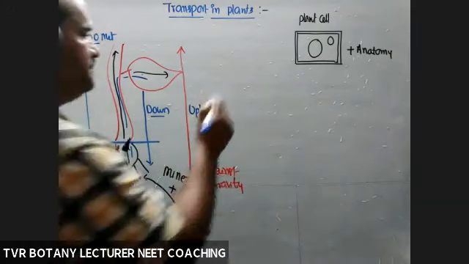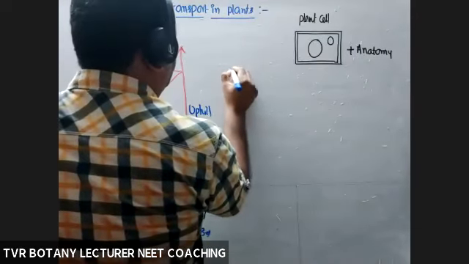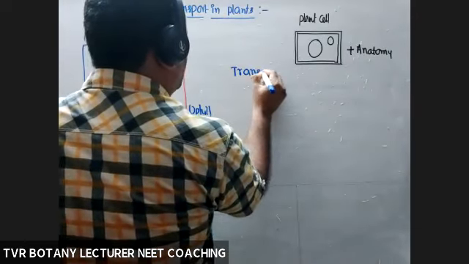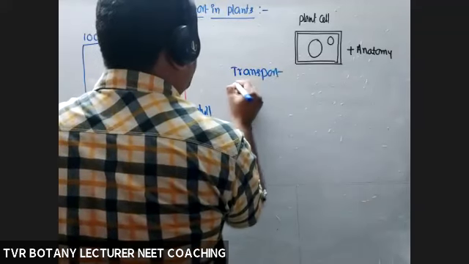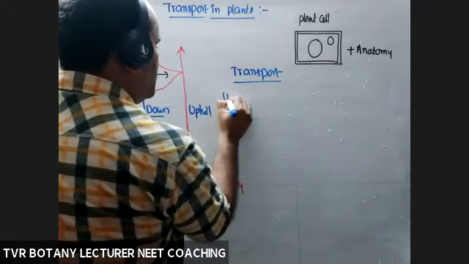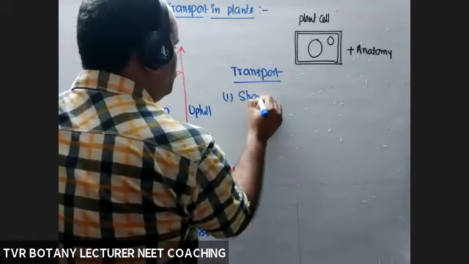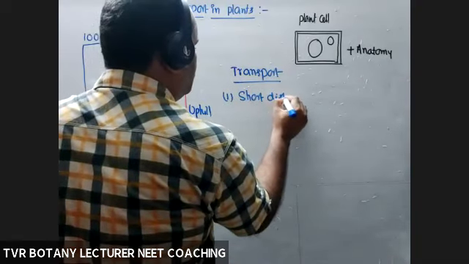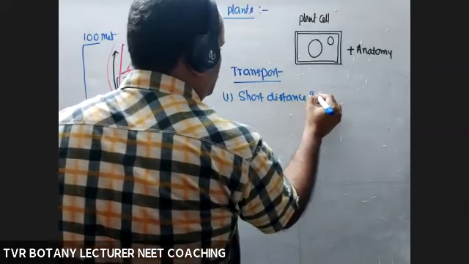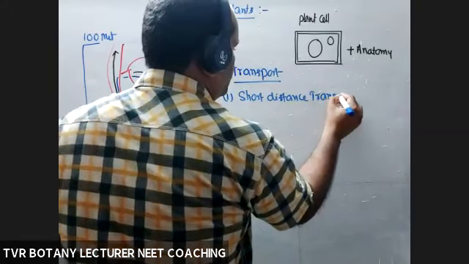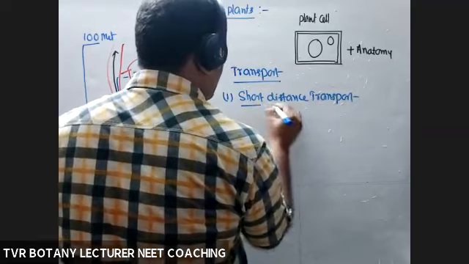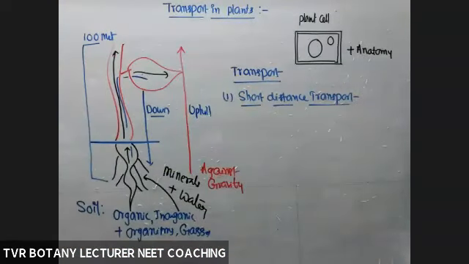Here we can divide transport mechanisms into two categories. One is short distance transport. What is this? Short distance transport, cell to cell, tissue to tissue, or organ to organ, up to a certain extent only, not up to the tip part.